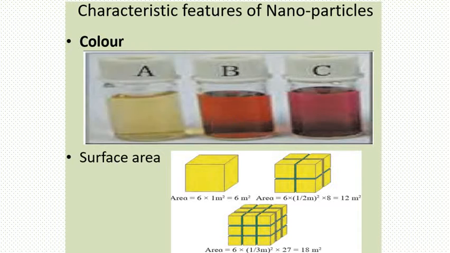Next is surface area. High surface to volume ratio is a very important characteristic of nanoparticles. If the bulk material is divided into a group of individual nanoparticles, the total volume will remain the same, but the collective surface area is largely increased, the way you are seeing on the screen. With a large surface area for the same volume, these small particles react at a faster rate, and more surface area provides more reaction sites, leading to more chemical reactivity, and the explanation of increase in surface area with decrease in particle size.